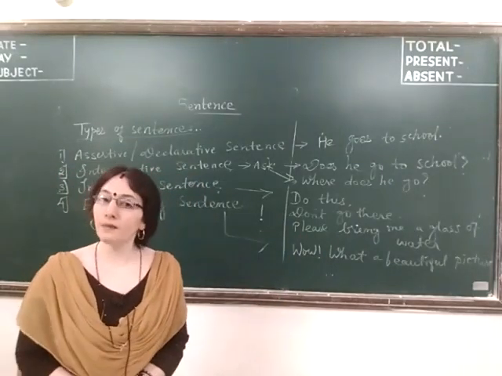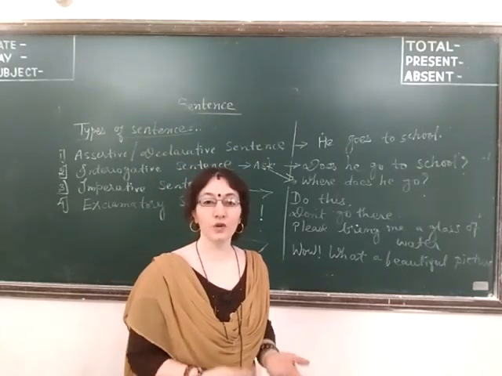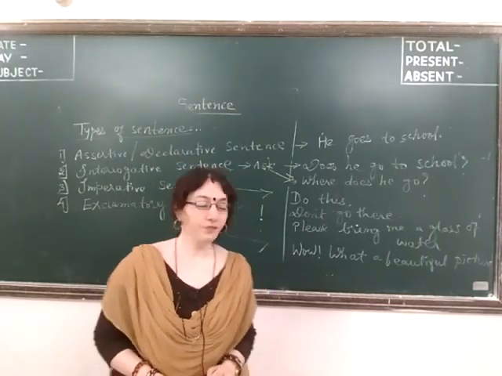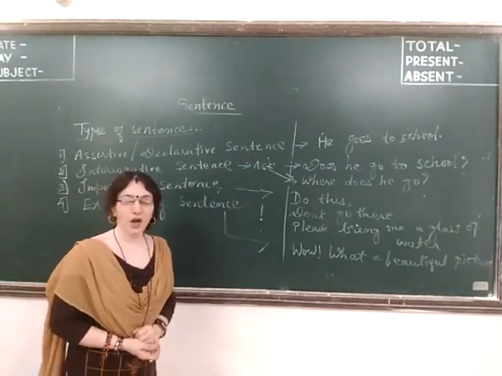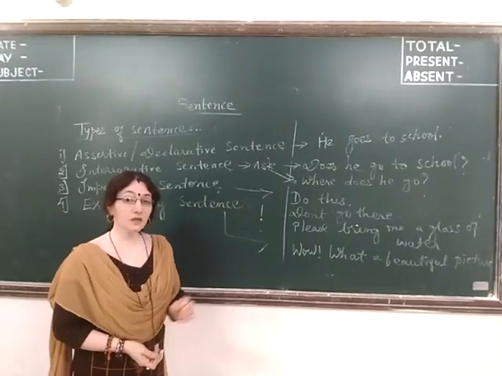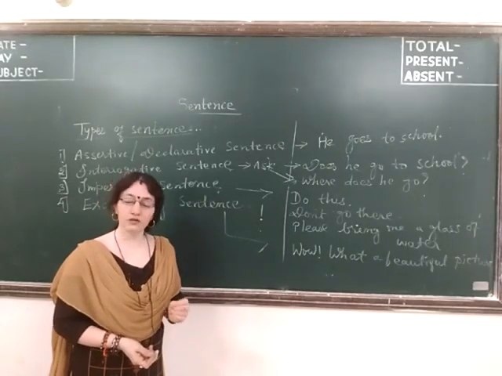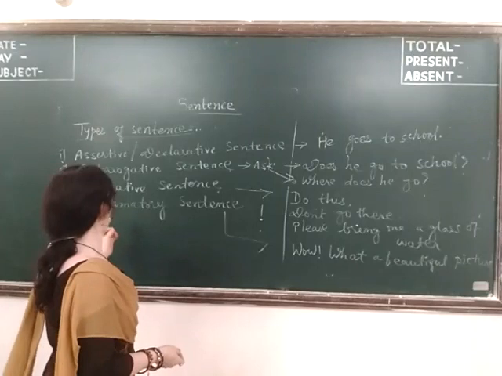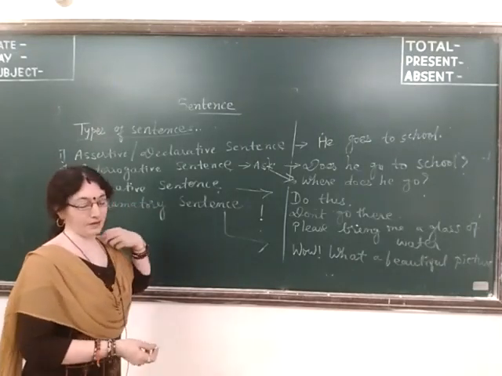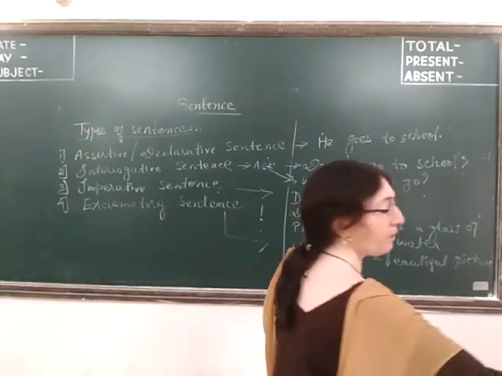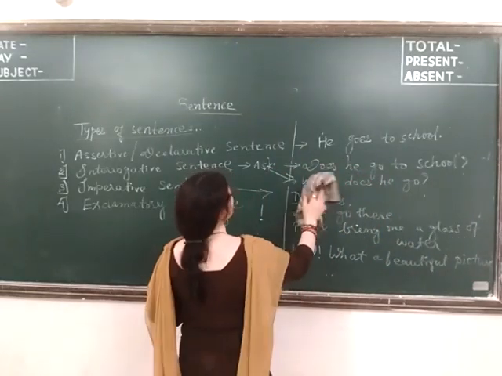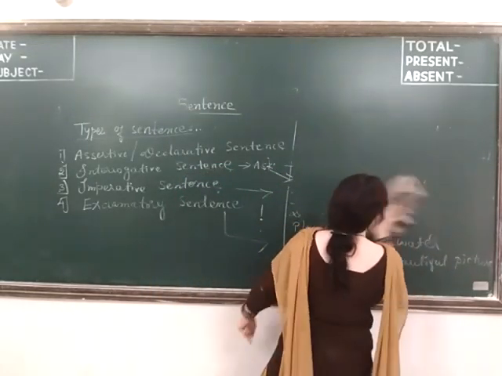Hooray, we have won the match. This is also a feeling of joy. Alas, she is no more. This is a feeling of sadness, sorrow. So these are exclamatory sentences. So I hope you all understood types of sentences with examples.